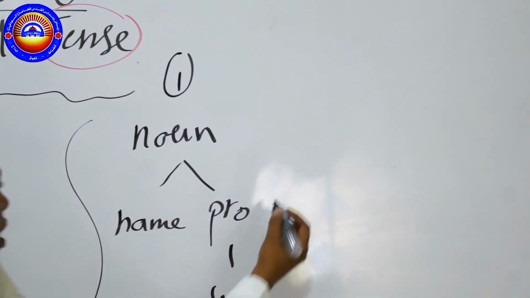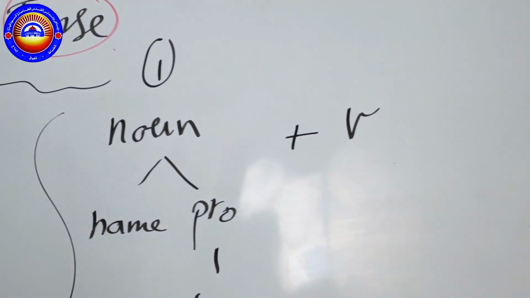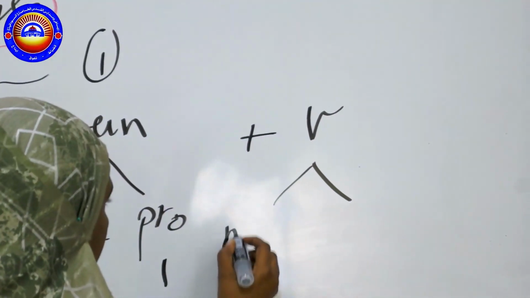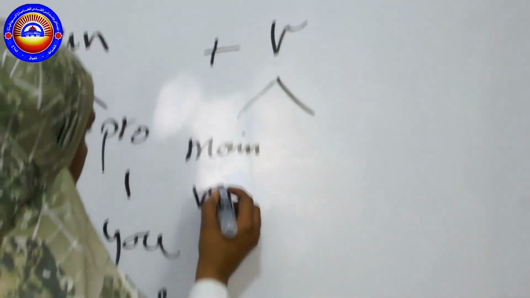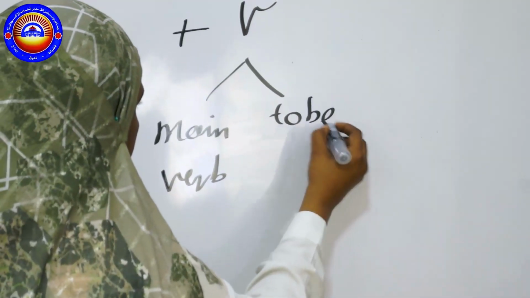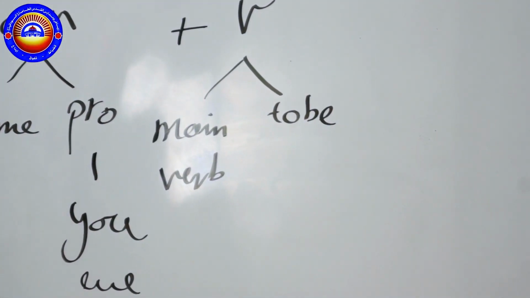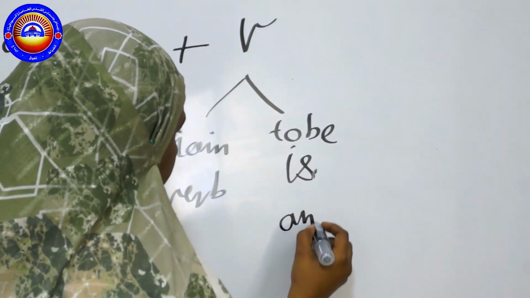Then, as we said before, we're going to have a verb. And we said that we have 2 types of verbs: the main verb and the verb to be. The verb to be here is going to be is, are.